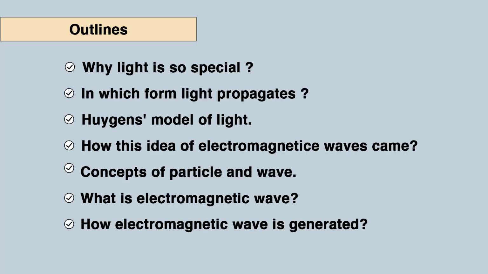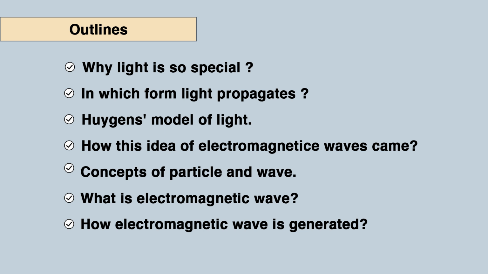In this lecture, as given in the outline, we will think about why light is so special, and second, in which form light actually propagates, and then the Huygens model of light, the wave theory of light, and how this idea of electromagnetic waves came, because this topic is related to electromagnetic waves.